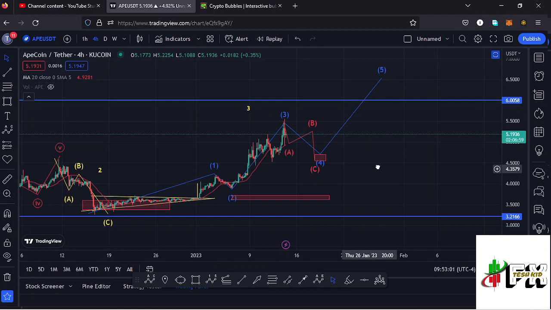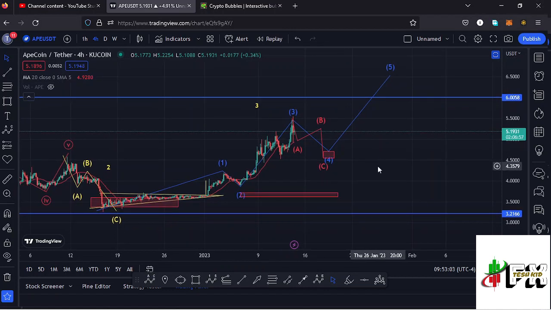So let's be patient and see how that plays out here on the apecoin chart, and also have in mind that we might have a bit of a retracement and then continue pushing even higher without fully maximizing this red target area that I have sketched out over here using the Fibonacci's.